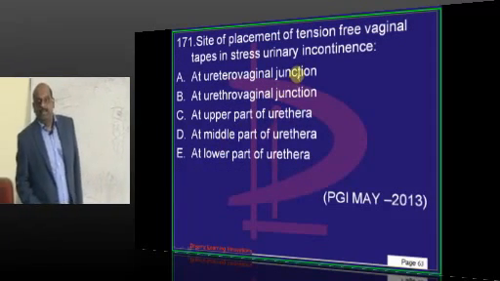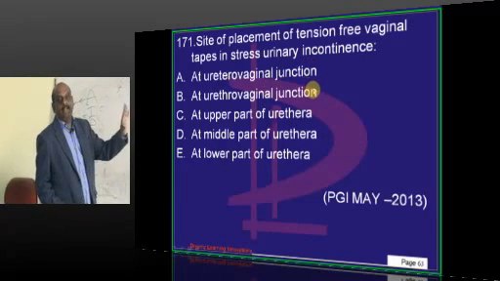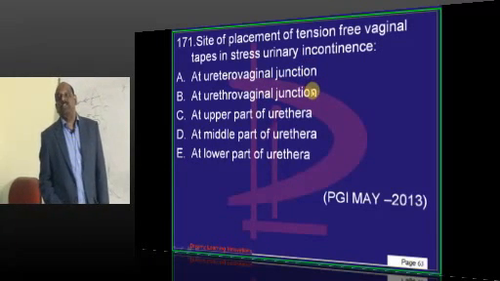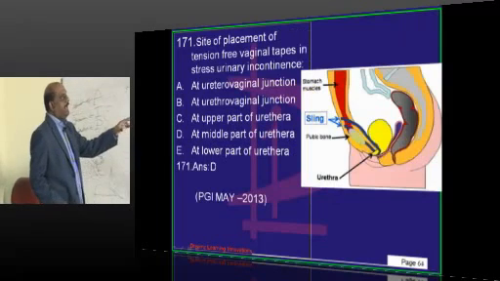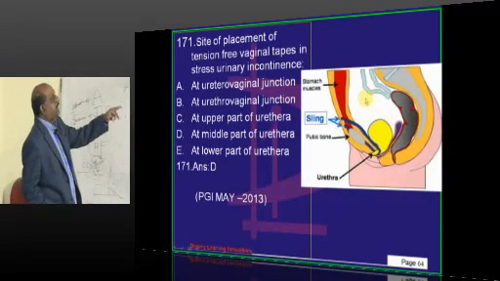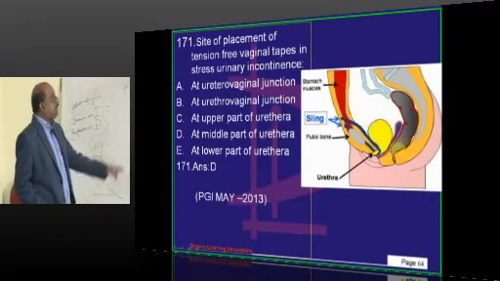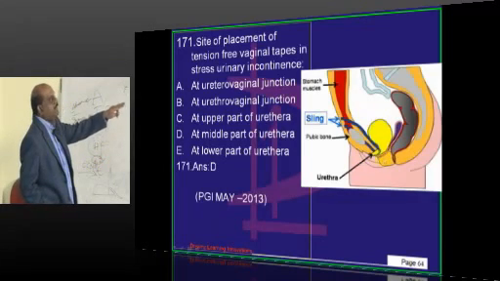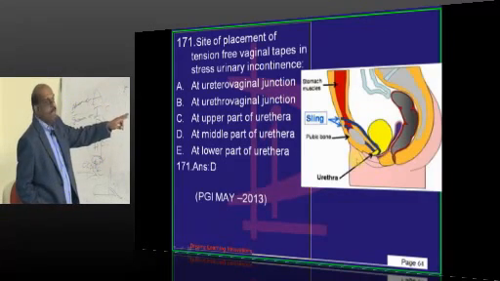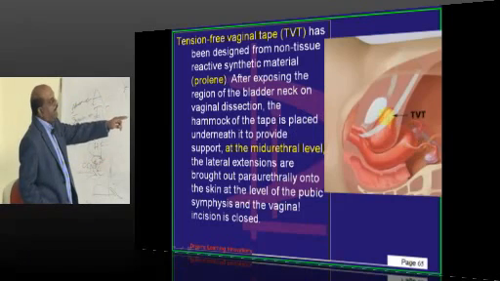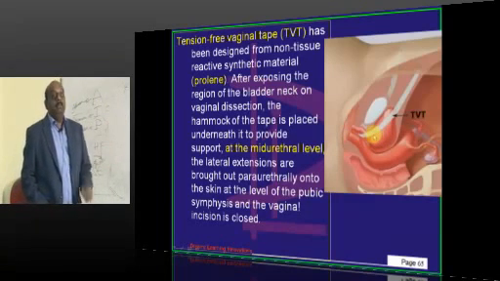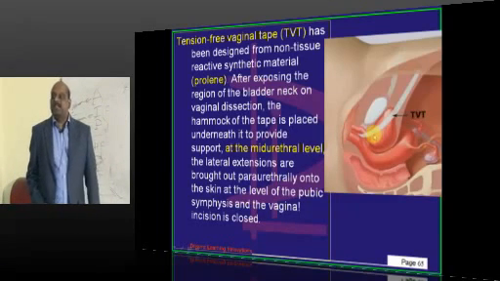Where will you put tension-free vaginal tape? If there is a stress urinary incontinence is a very, very important question, doctor. So typically, middle part of the urethra is the classical location where you will put proline tape, tension-free vaginal tape is the one being put in the middle part of the urethra, is the classical location is what you have to basically appreciate.